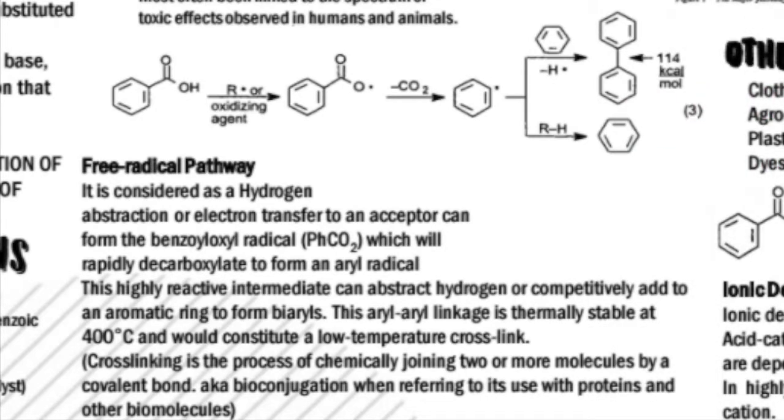The second major pathway is considered as hydrogen abstraction. The benzoyloxyl radical from benzoic acid will rapidly decarboxylate to form an aryl radical. This highly reactive intermediate can abstract hydrogen or competitively add to an aromatic ring to form biaryls or benzene.